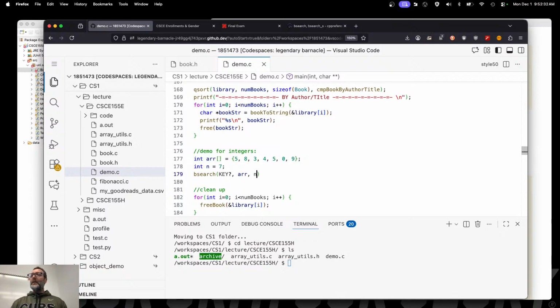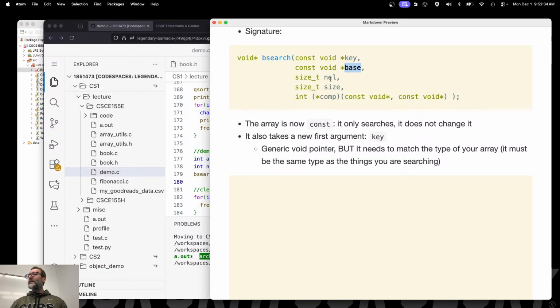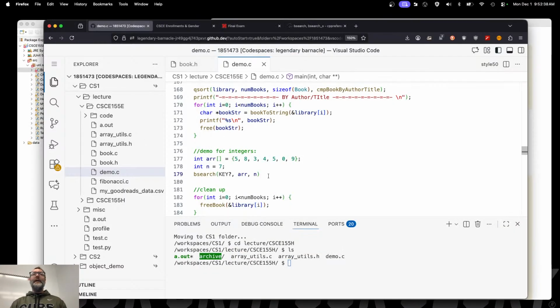The next argument is the size, the number of elements in the array. In this case, I put it into a variable called n. Then I need sizeof int, because it needs to know, am I comparing this 4 bytes, or this 4 bytes, or these 8 bytes, or 40 bytes? And then finally, the comparator that you want to use.